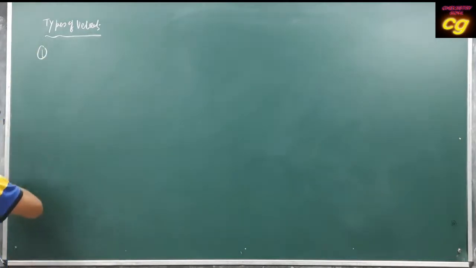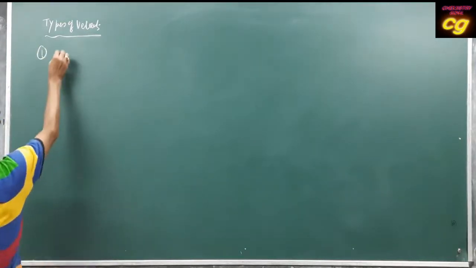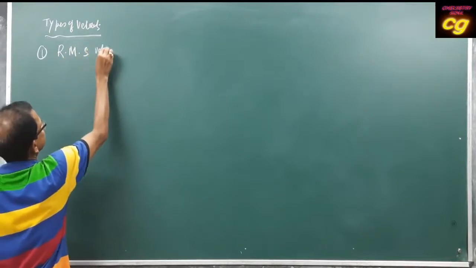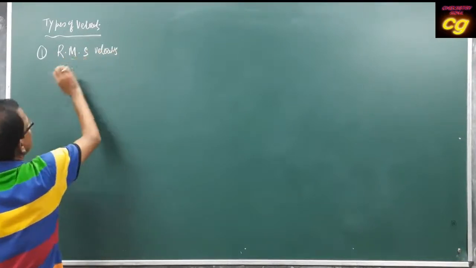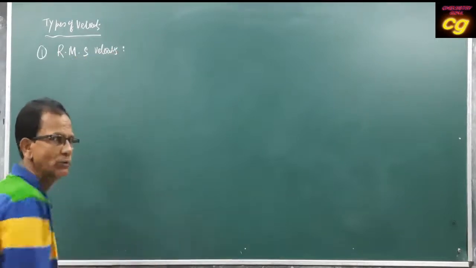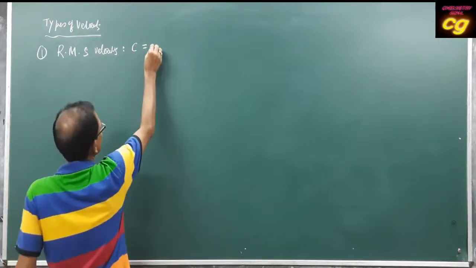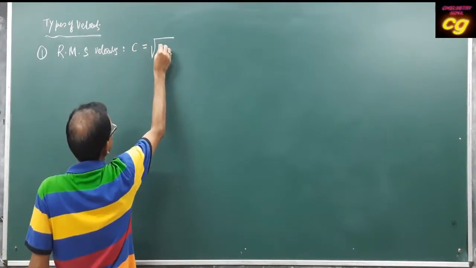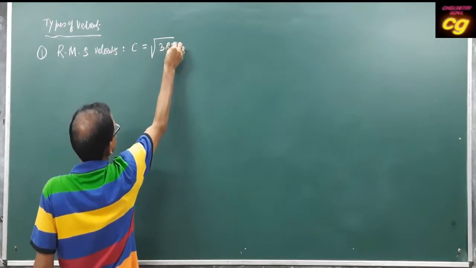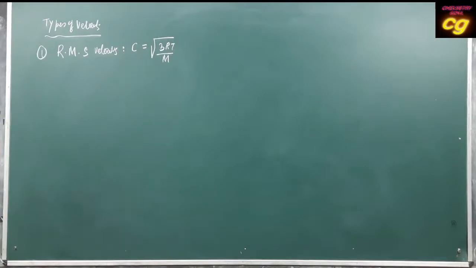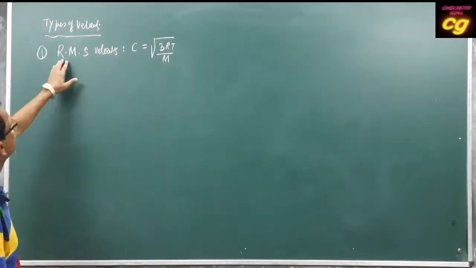First one we already discussed, that is root mean square velocity. Root mean square velocity we have already calculated, that is C is equal to the square root of 3RT by M. This is your root mean square velocity. Already calculated.